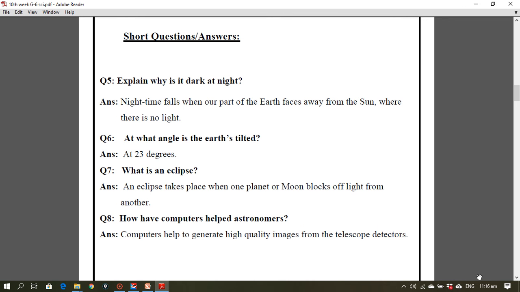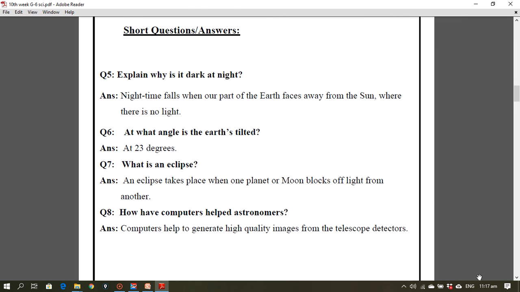At what angle is the earth tilted? At 23 degrees. What is an eclipse? An eclipse takes place when one planet or moon blocks off light from another. How have computers helped astronomers? Computers help to generate high quality images from the telescope.